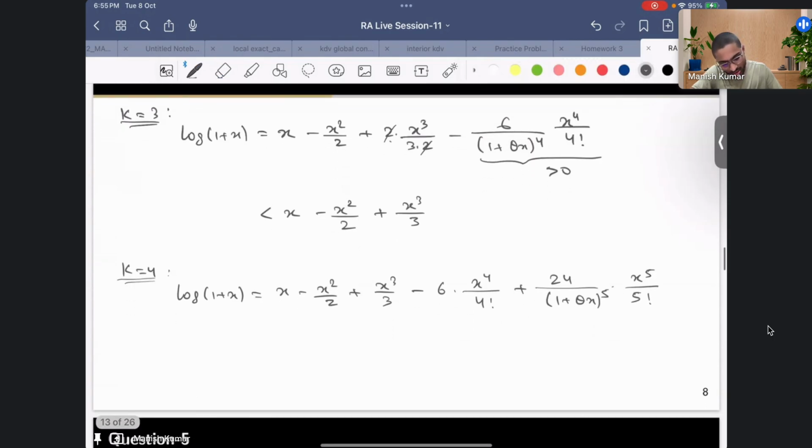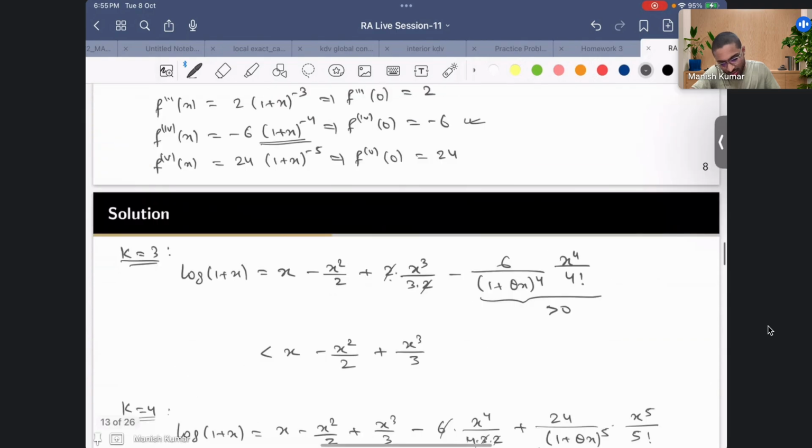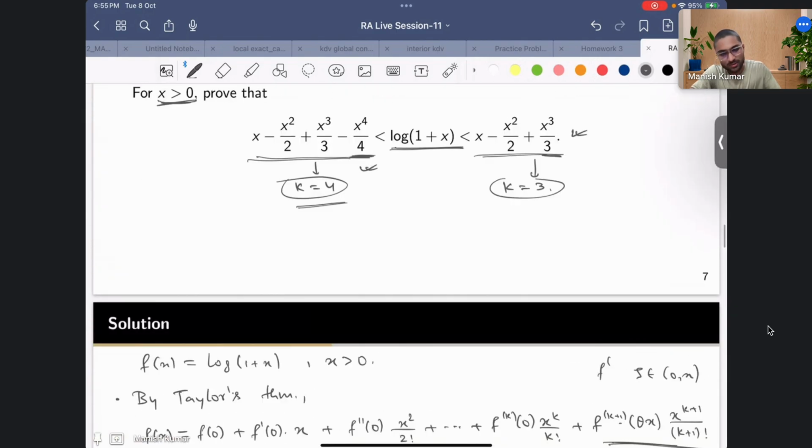Now again you can see that this term is going to be positive. So now I can write this as x minus x square by 2 plus x cube by 3, and here you can see this 4, I can write it as 4 into 3 into 2. So this will cancel out, so I'll have minus x4 by 4, and this is how you get this inequality. So this is how you can use Taylor's expansion to reach this kind of inequality. I hope this was clear.